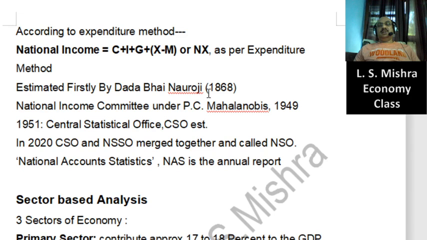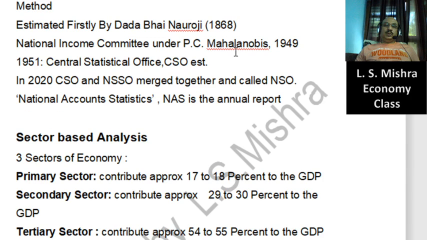But to handle this issue for a longer period, on a permanent basis, an organization was created called CSO, the Central Statistical Organization. It's a well-known name you might have heard, and it was established in 1951.